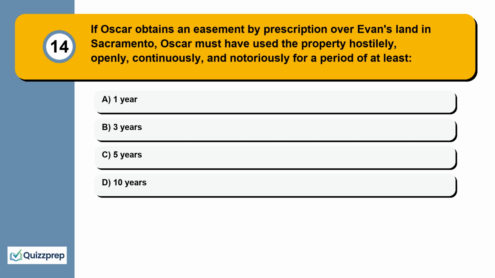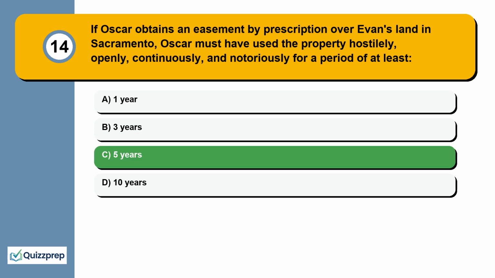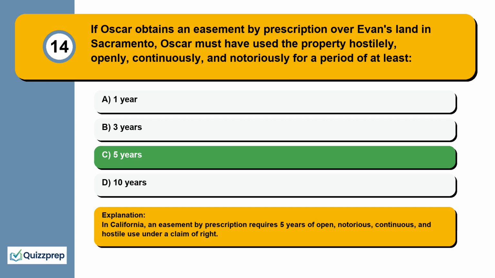Question 14. If Oscar obtains an easement by prescription over Evan's land in Sacramento, Oscar must have used the property hostilely, openly, continuously, and notoriously for a period of at least 1 year, 3 years, 5 years, 10 years. In California, an easement by prescription requires 5 years of open, notorious, continuous, and hostile use under a claim of right.